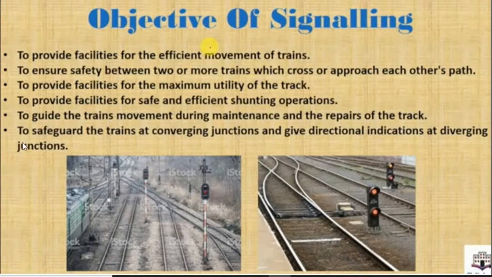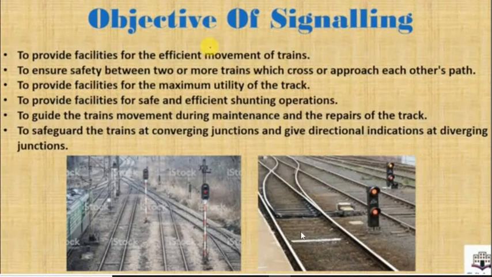Next one is to safeguard the train at a converging junction and give directional indication at a diverging junction. This is almost the same as the statement to provide facilities for safe and efficient shunting operations. To safely transfer the train at a converging junction and give directional indication at a diverging junction.